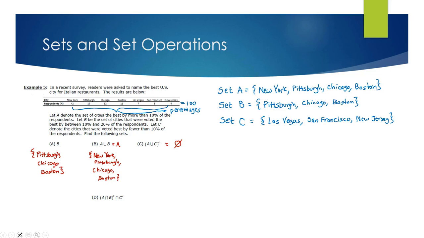For D, first we're looking for the complement of A and B. So I'm looking for anything that's not in both A and B. So right now, that's just New York City. So I'll make a little note down here. So right now, this part right here is just New York. And anything not in C. So if I'm going through this, these are out. Now I also want to make sure that nothing from C is included. So these are out. So really the only one I'm going to have here is New York. And that's what the answer is. Just a set of New York City, so a 1-member set.